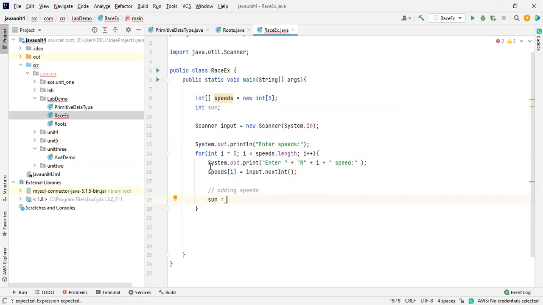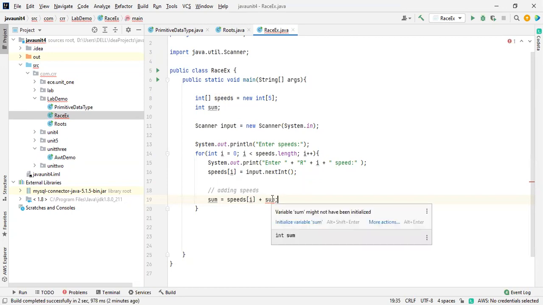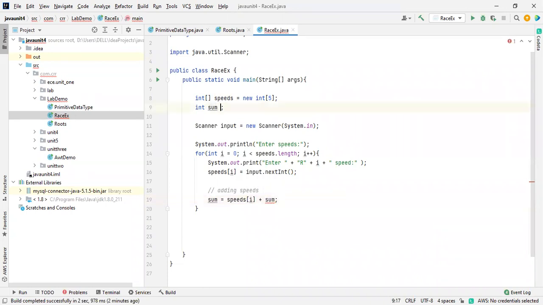Sum is equal to 1, 2, 3. Every time the value should come over here and then it is added. So, speed of i plus sum. I think we'll get it. Why is it showing an error? It might not have been initialized. Okay, I just initialized it.